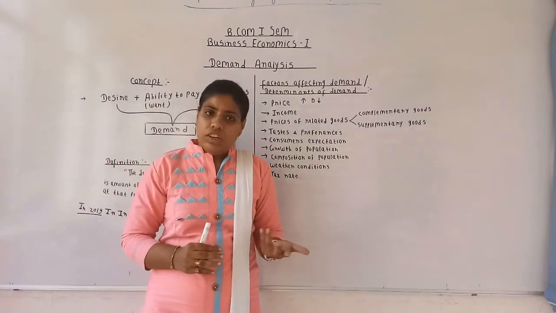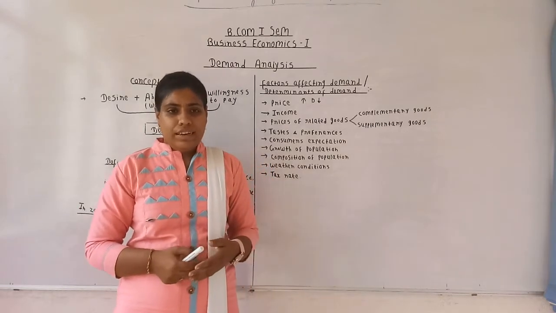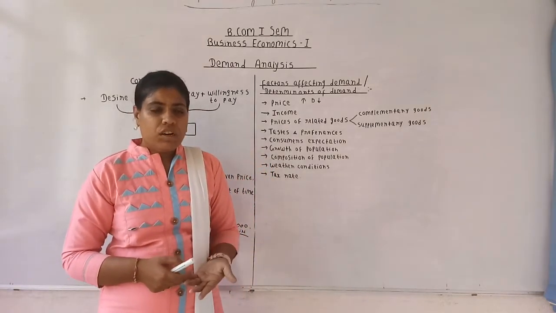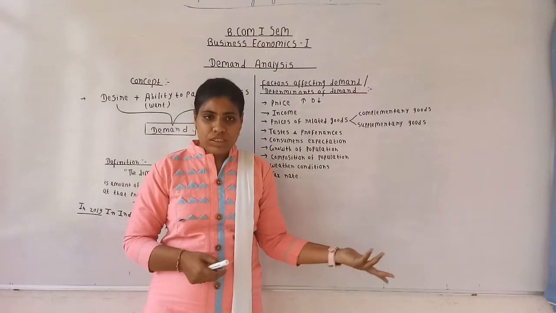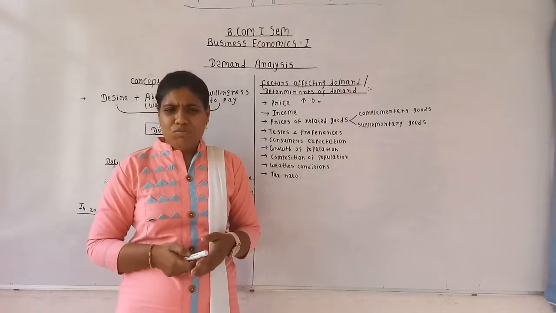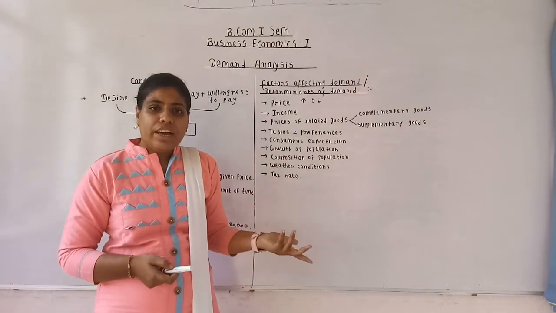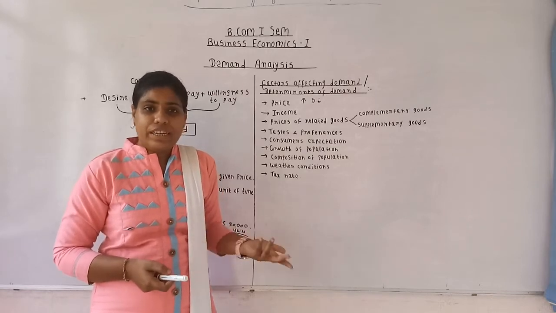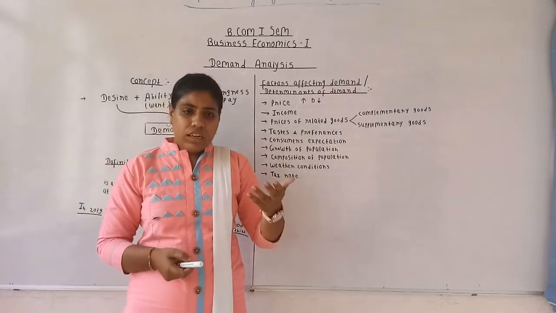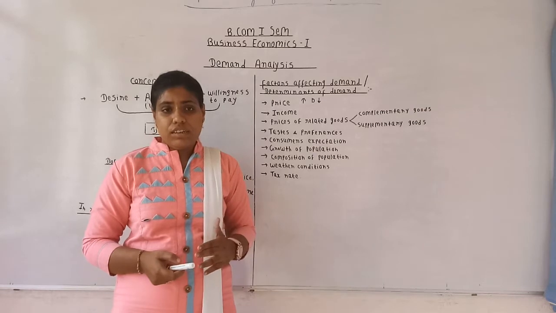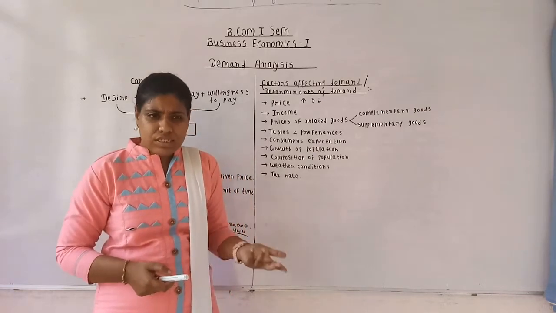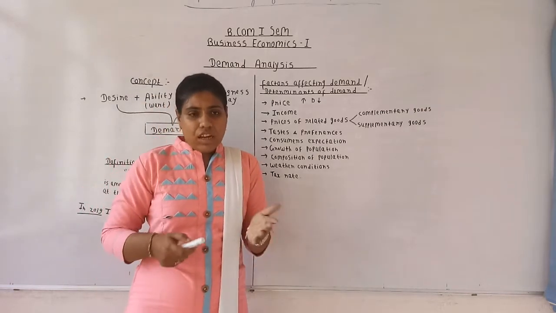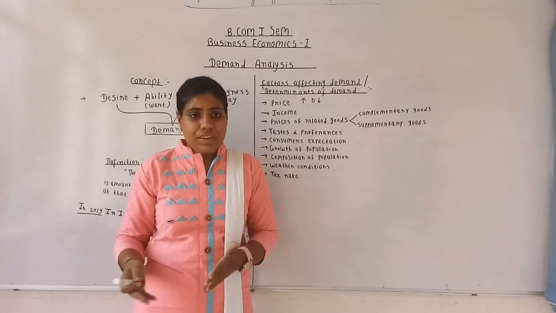For example, nowadays the prices of onion and tomatoes are increasing day by day. So what our mother used to do at our homes, she buys less quantity of onions and tomatoes as compared to the earlier time periods, right?